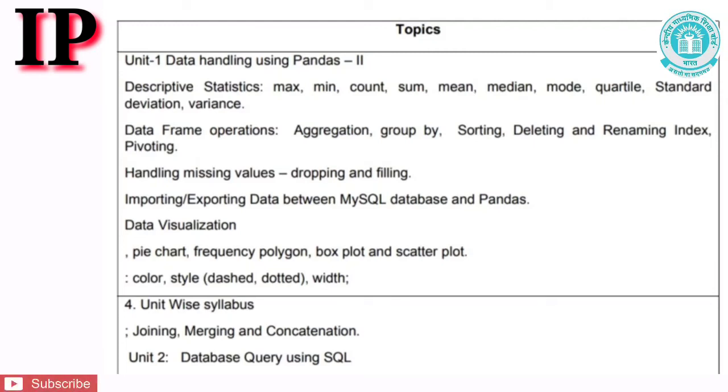group by, sorting, deleting and renaming index, pivoting, handling missing values, dropping and filling, importing or exporting data between MySQL database and pandas, data visualization, pie chart, frequency polygon, box plot and scatter plot, color, style, dash, dot, width. Next, unit wise syllabus, joining, merging and concatenation. Unit 2 is database query using SQL.